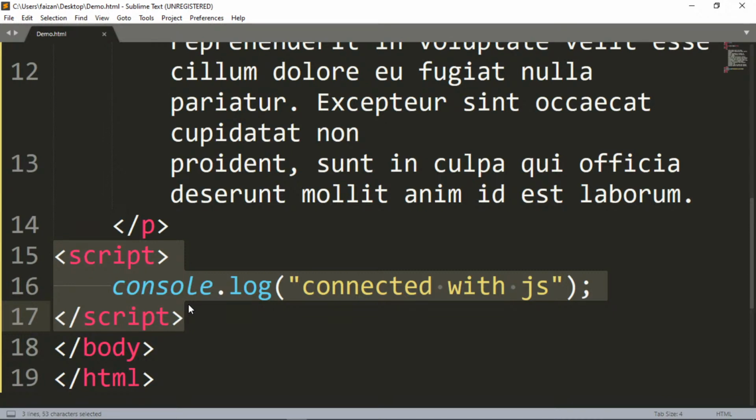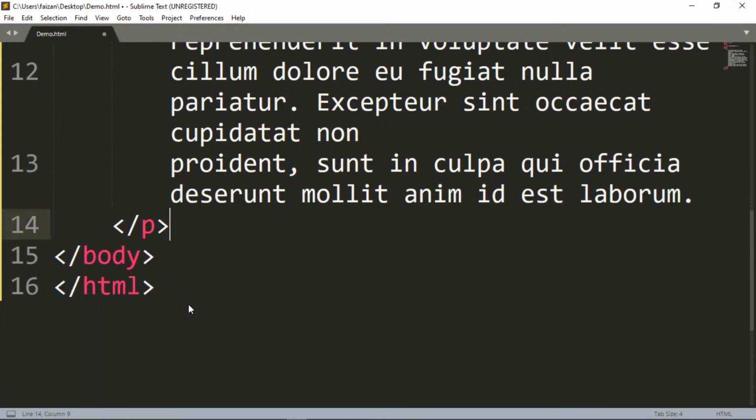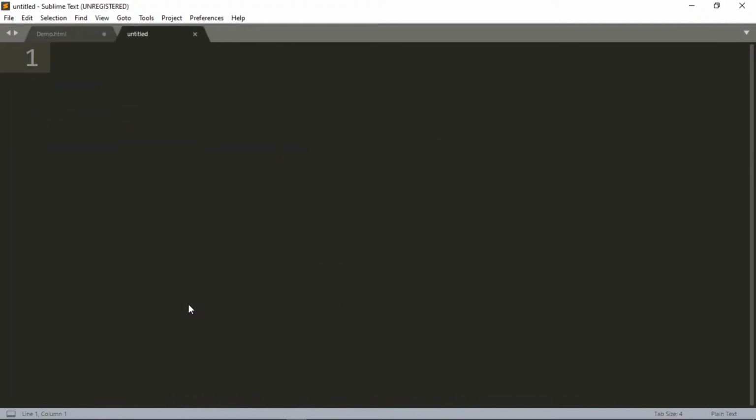Now it doesn't make any sense if we are repeating ourselves, so we strongly believe that you should not repeat yourself. In no case there should be redundancy. Now what is the best way? The best way: just remove this file from here, remove this script code, and create a new file.